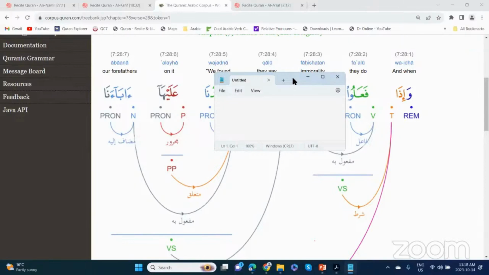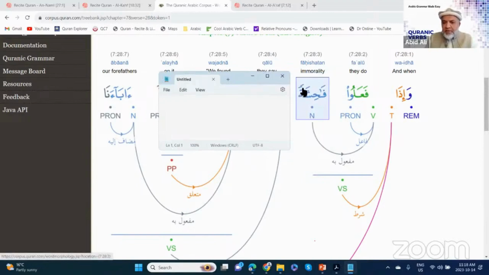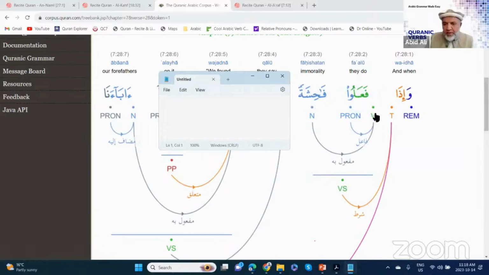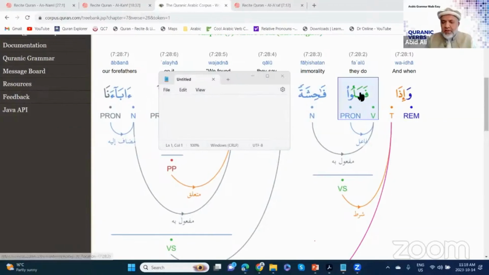Inside. Now, as soon as you see fahishatan, if there is a tanween, that means it is a noun, correct? And do you see the dammatan or the fathatan? Is the fathatan the sign of nasab? So is nasab a maf'ul? Yes. So look what it says. It says fa'alu is the third siga. That means they did. It has an inside fa'il, and fahishatan is the maf'ul bihi.